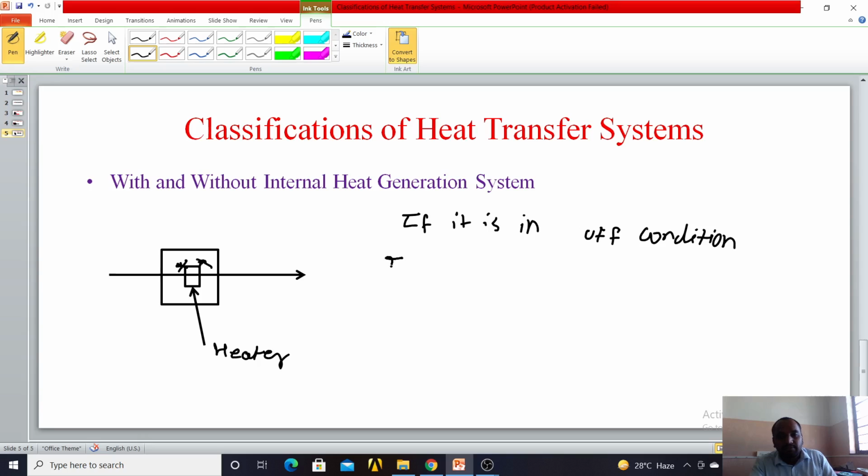And if the heater is in on condition, then what will happen? It will reject heat to its surrounding. That is, in between there is a generation of heat. So it is a system with internal heat generation.